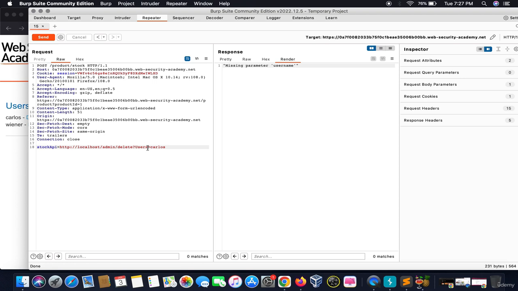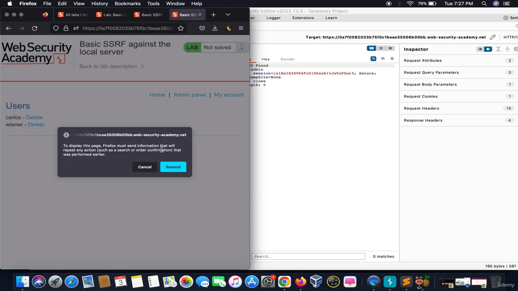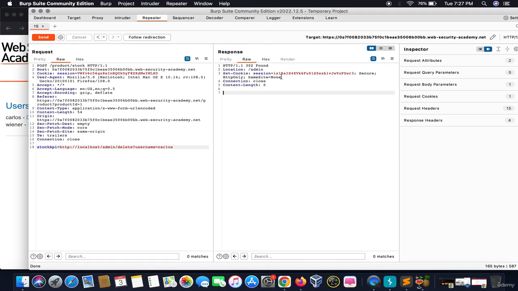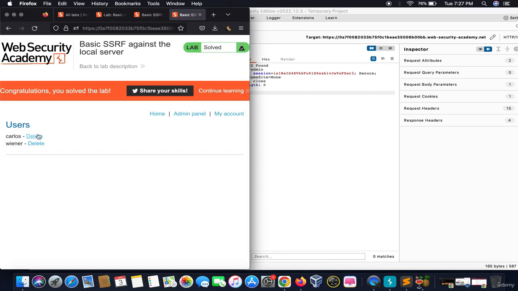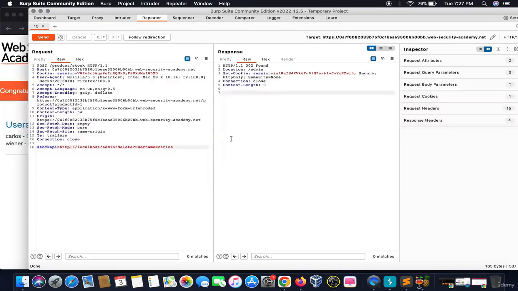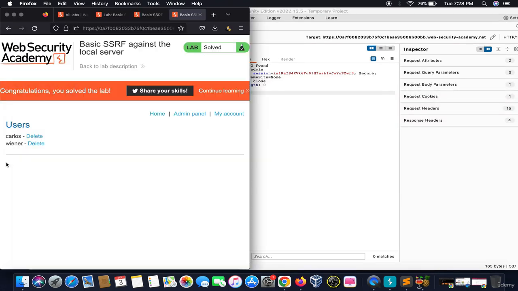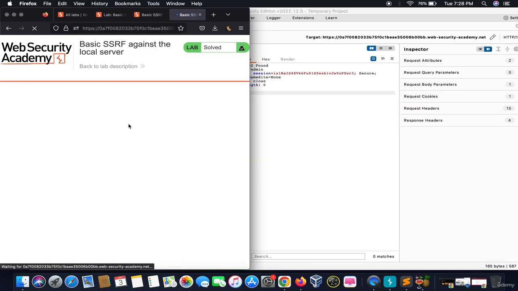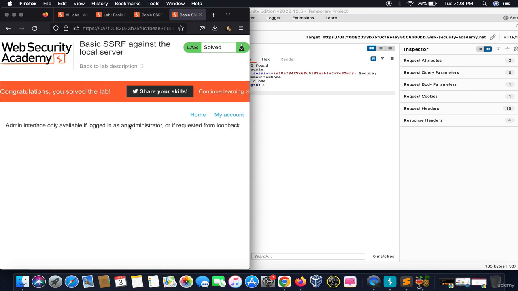That means it doesn't use the parameter users, it uses the parameter username, where the username is Carlos. 302 found, and when we refresh this, it says congratulations, because the Carlos user is deleted by using this particular request. You can manually delete it from here also, right?